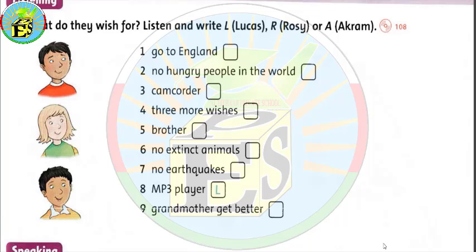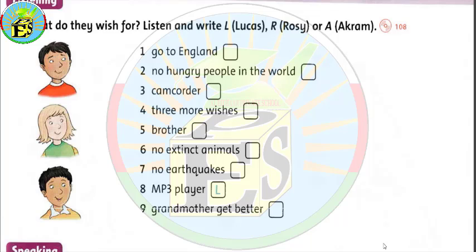Number 2. I'm Rosie. 3 wishes. That's great. Wish number 1. My grandma is ill, and I want her to get better soon. Wish number 2 is for all animals to be safe, and no animals to become extinct. And my final wish, I'd really like a camcorder. I want to make films of my holidays.